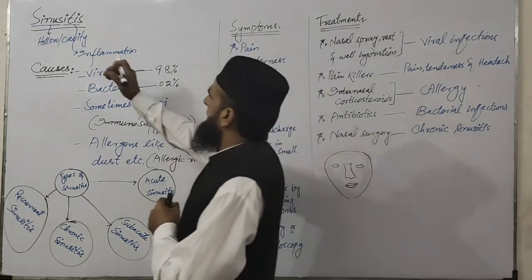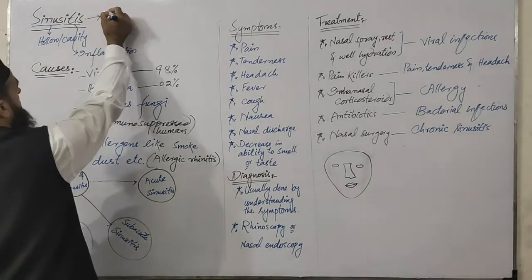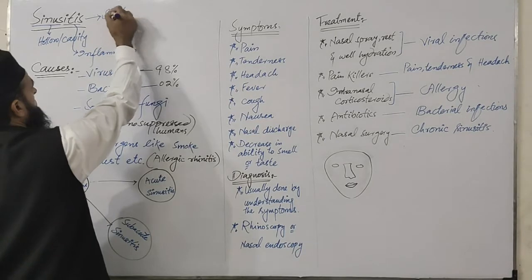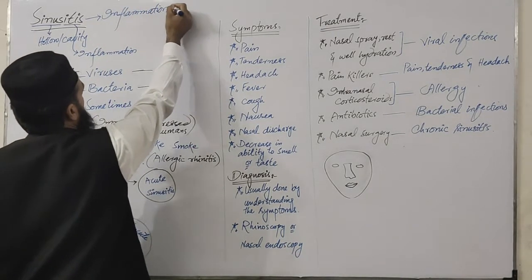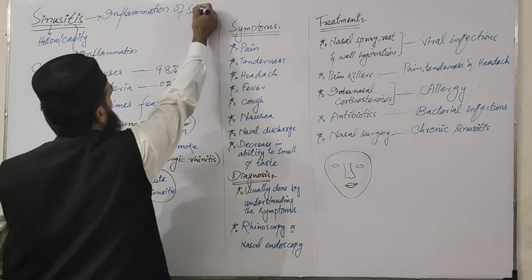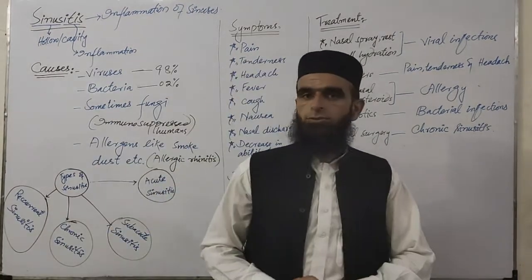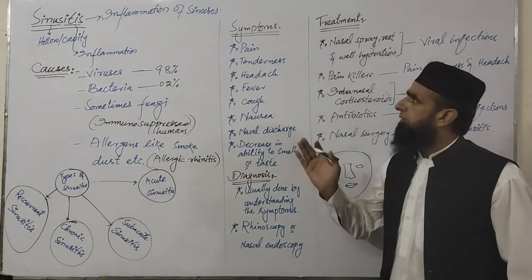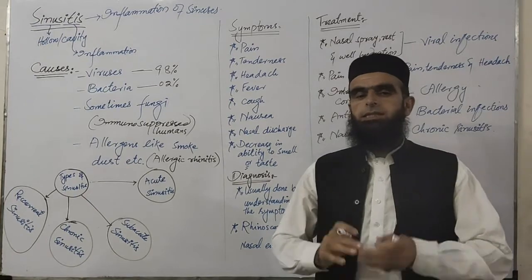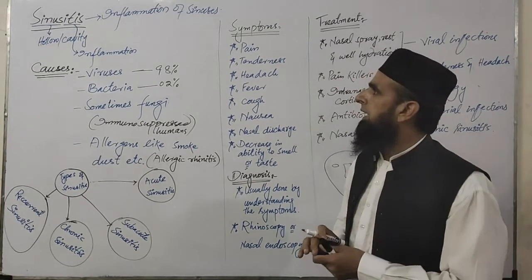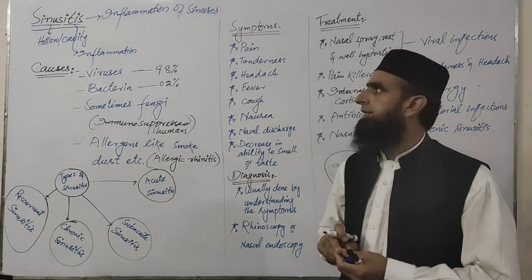So we can define sinusitis as the inflammation of sinuses. Whenever the sinuses are internally inflamed, this condition results in a special severe attack which is called sinusitis.